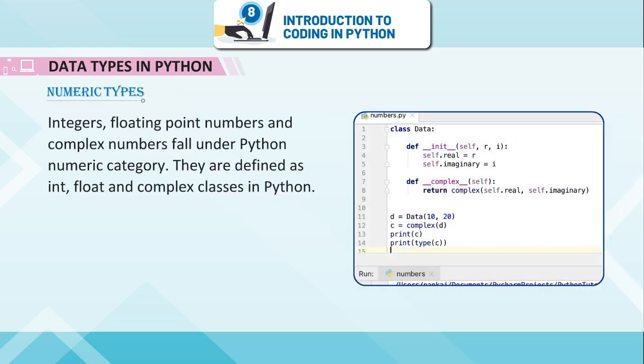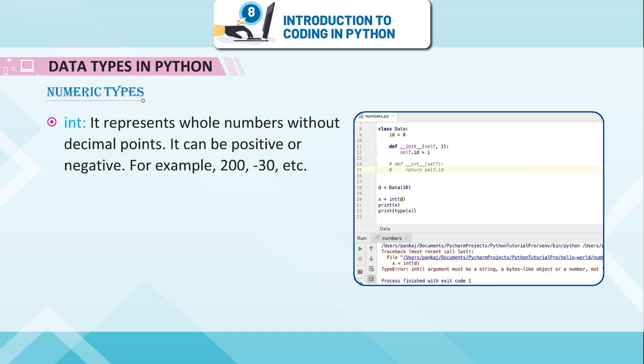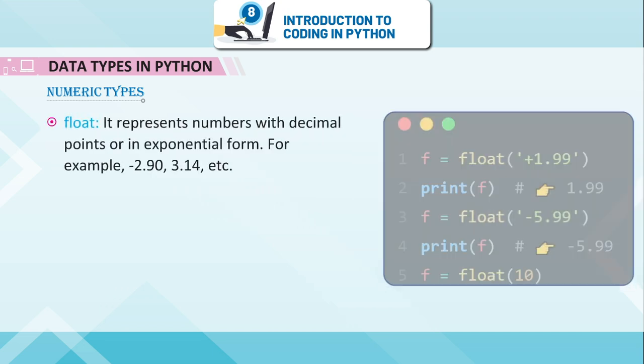Numeric types. Integers, floating point numbers, and complex numbers fall under Python's numeric category. They are defined as int, float, and complex classes in Python. Int. It represents whole numbers without decimal points. It can be positive or negative, for example, 200, -30, etc.